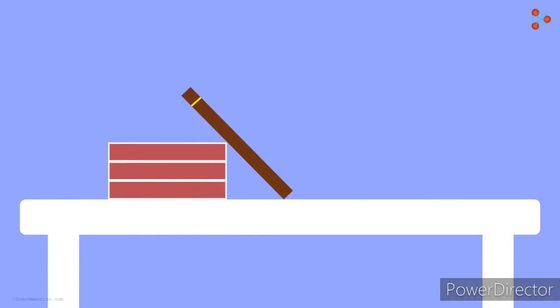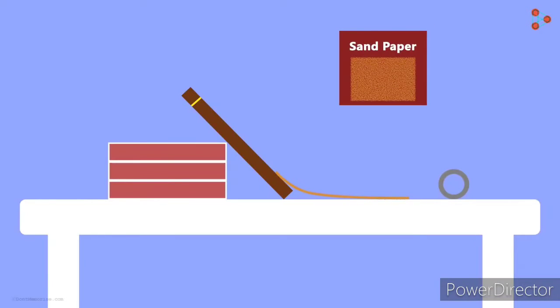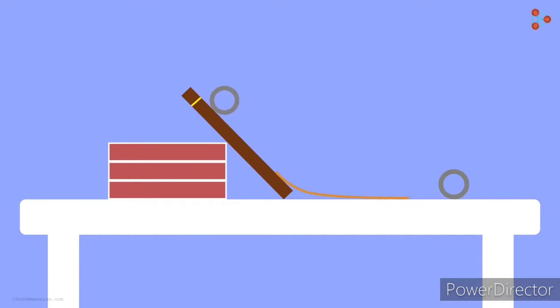Create an inclined slope on a table like this and mark a point somewhere on it. Now from this point, let a small cylindrical shaped object move down. You will see that it reaches a particular point and then stops. Next, place sandpaper right under the slope and leave the object from the same point as before. What do you notice? You will see that the distance covered by the object is lesser in the second case.